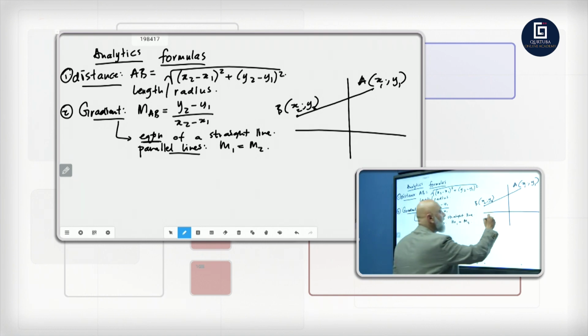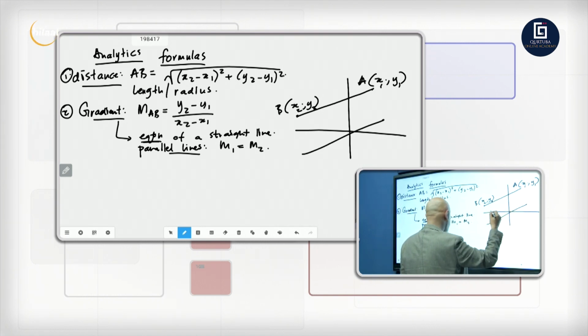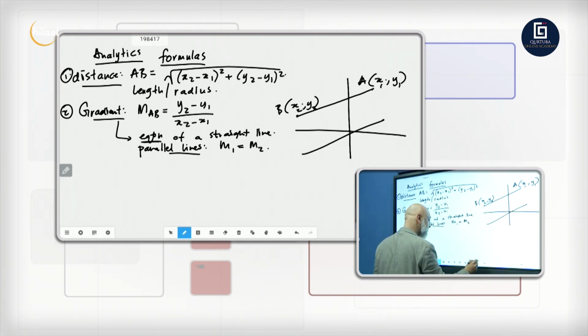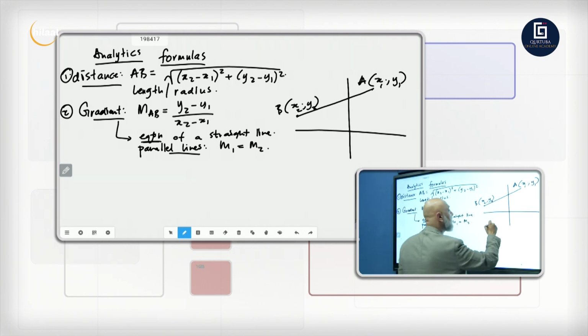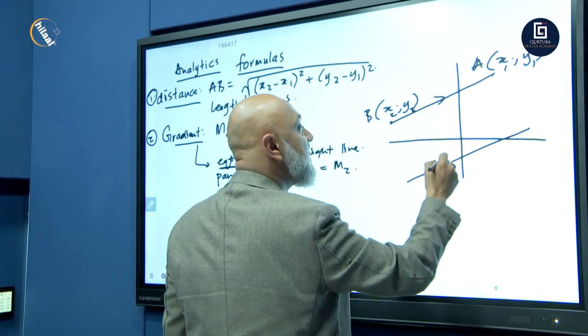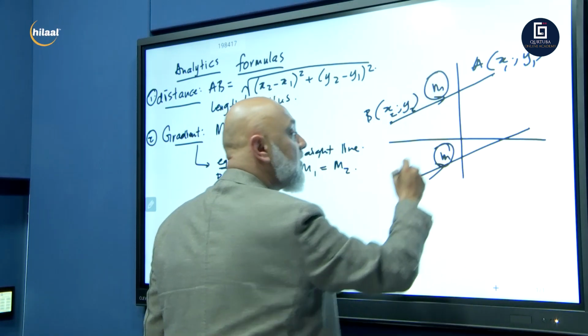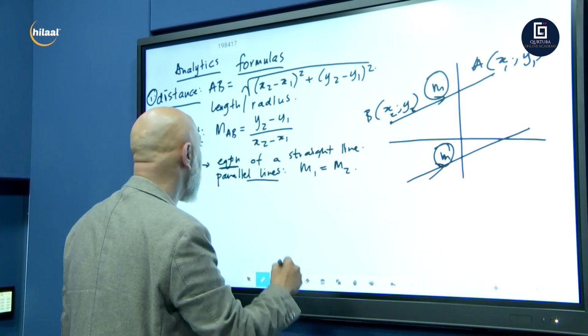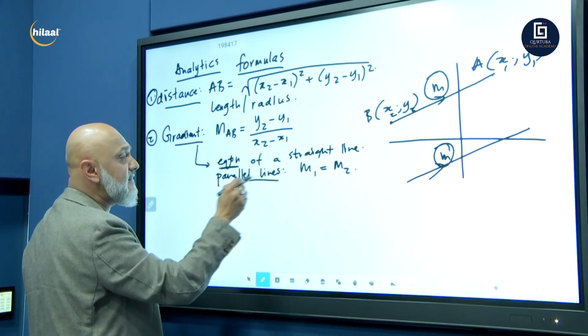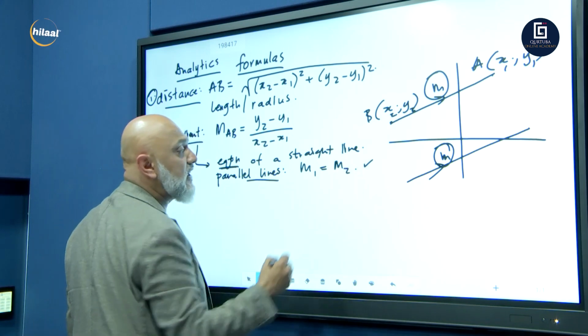So if I've got two parallel lines there, oops, that doesn't look very parallel. Let's go back. There we go. If that line is parallel to that, then the gradient of this line will equal the gradient of the second line.